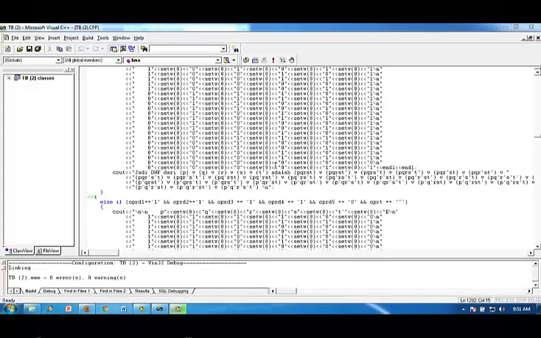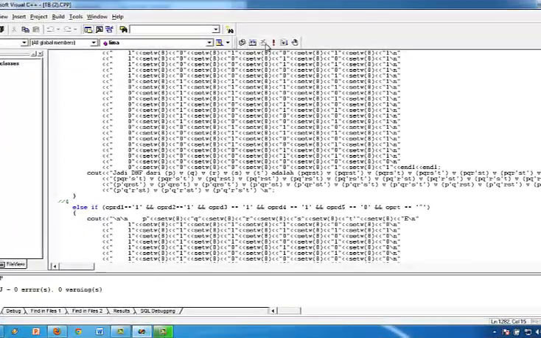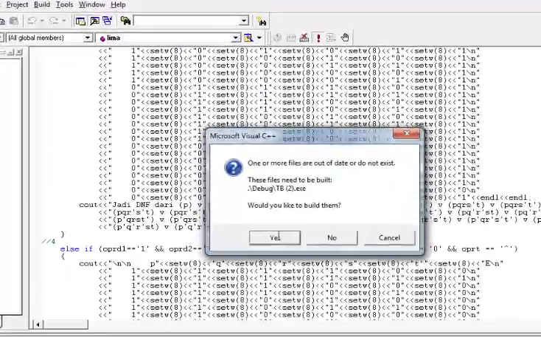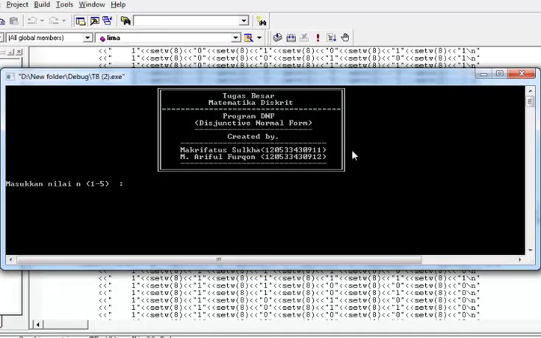And now, let us try to compile the program. This is the result of our program. Here, the user must enter the value of n. It starts from 1 to 5. For example, if we want to know the DNF from P, Q complement, R complement, and S, we must choose 4.